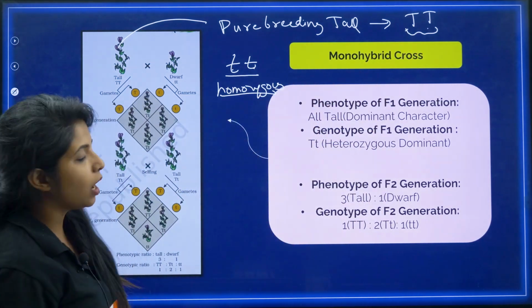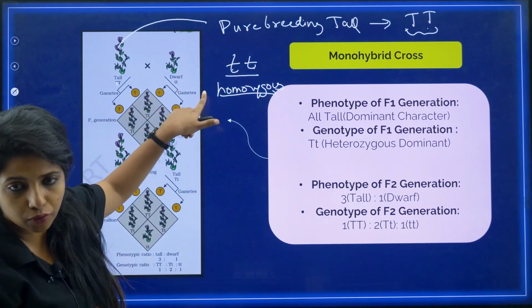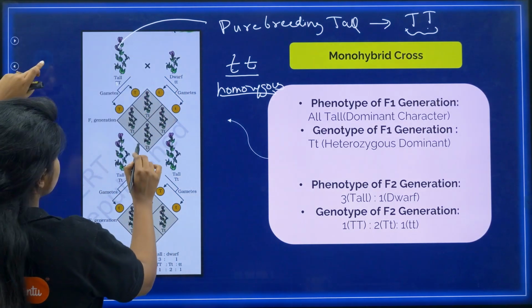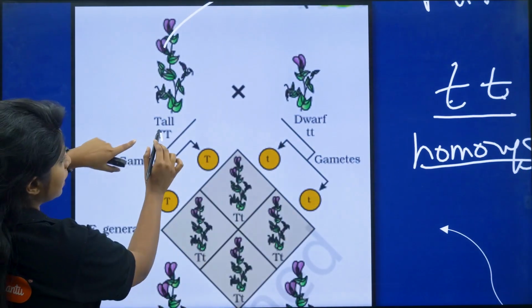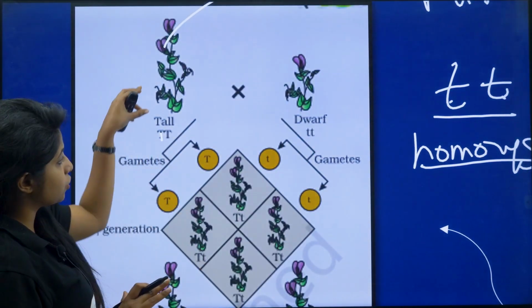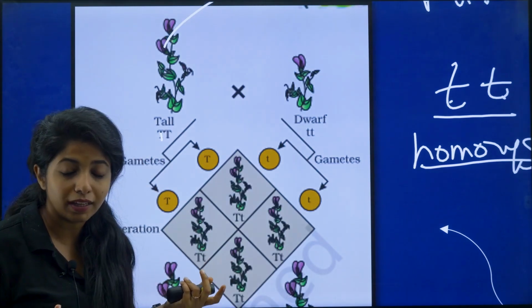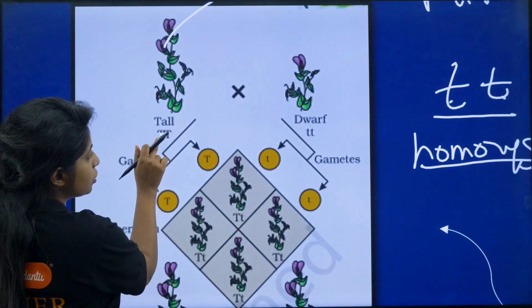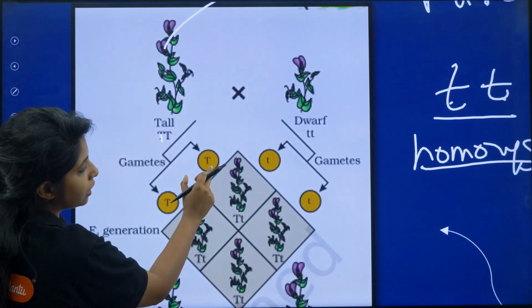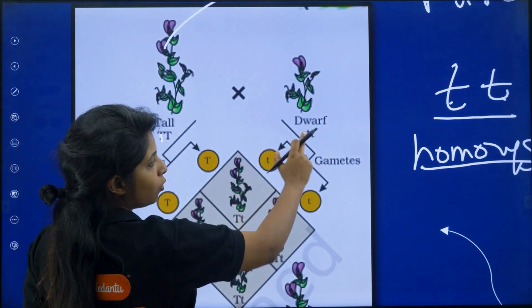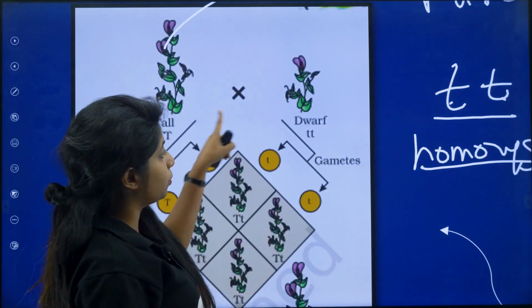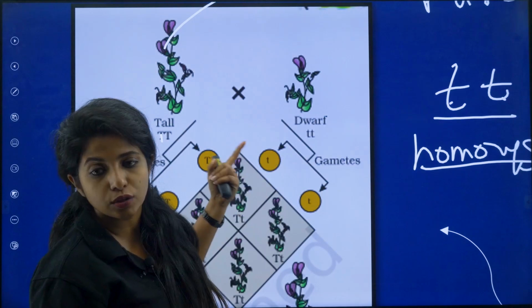Fine. Now, you have tall plants, you have dwarf plants. Then he crossed them. So in this case, if I zoom this in, capital T is over here. The plant is going to produce gametes. In the gametes, again, either this chromosome can go or this chromosome can go. Either way, it will be capital T that will be going. So I have written capital T, capital T. In the case of the dwarf plant, again small t can go or another small t can go, because both of them are pure breed, or homozygous for the same traits.